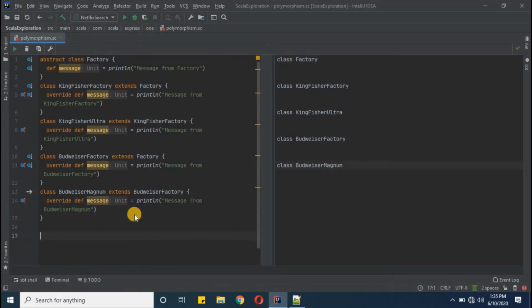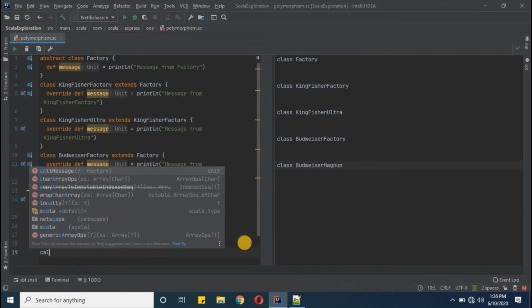Now I will define the helper function as call message, and here I'm keeping a parameter of type factory. This will not write anything, so I'm defining unit, and we are calling message. If you notice here, our function name is the same everywhere. It just depends on the type of object which we keep as the argument while calling the call message function. So now let's see.